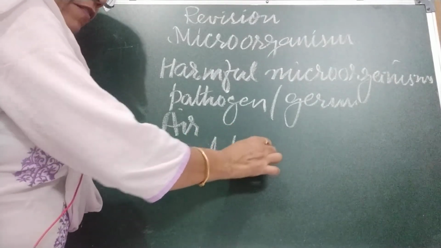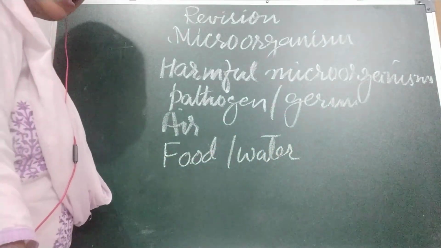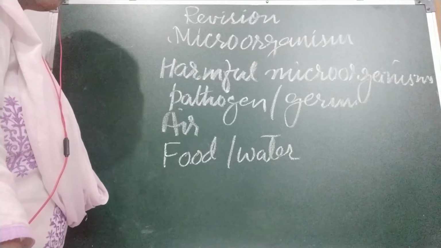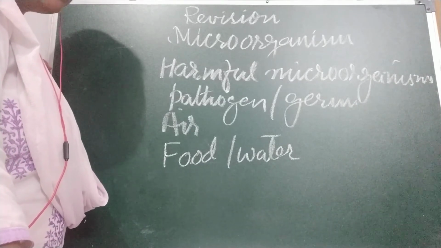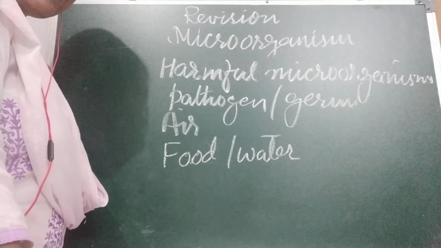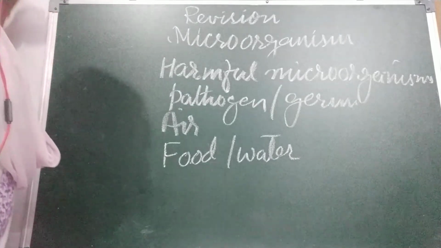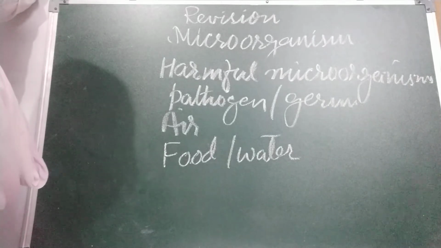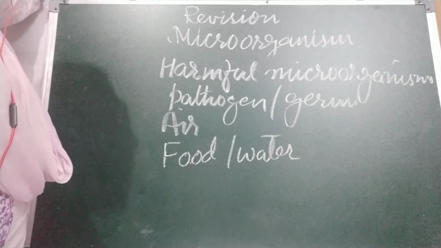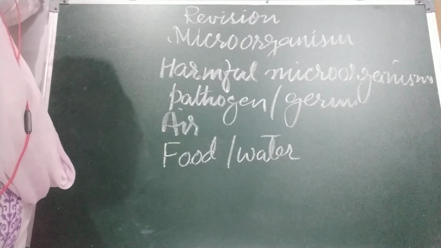Food and water, which diseases are spread? Cholera, typhoid, hepatitis. Through direct contact with the sick person, the diseases are common cold, flu, chicken pox, ringworm. Through insects, some insects behave like carriers. They carry the disease causing germs from one organism to other, like the female anopheles mosquito, it carries malaria causing microorganism from one person to other.